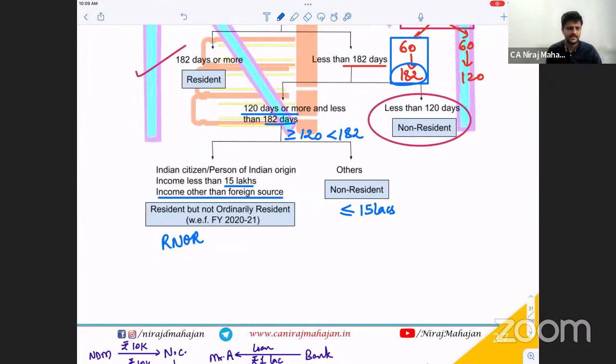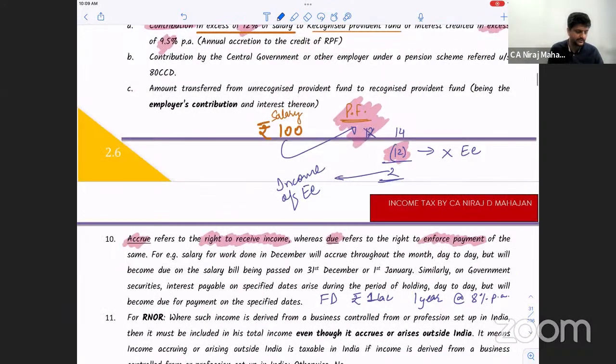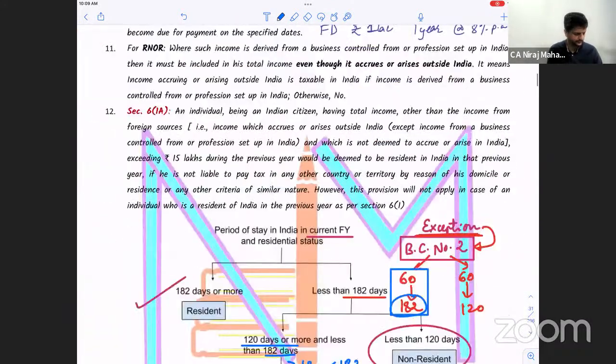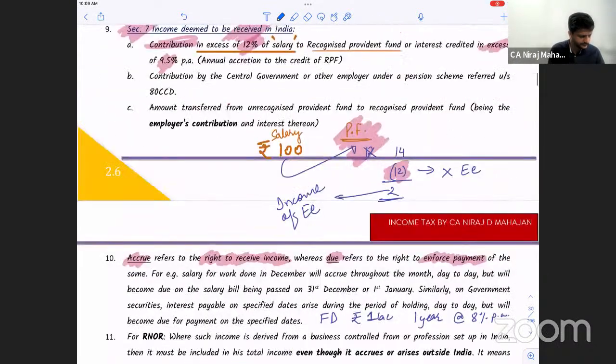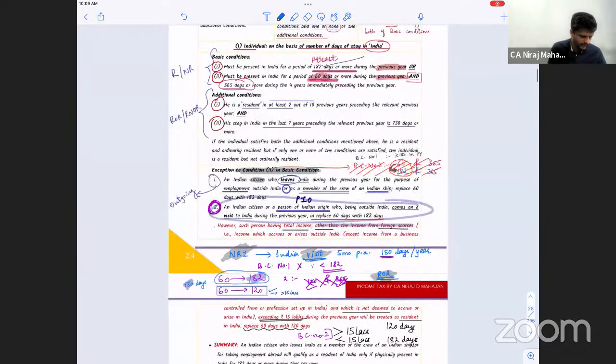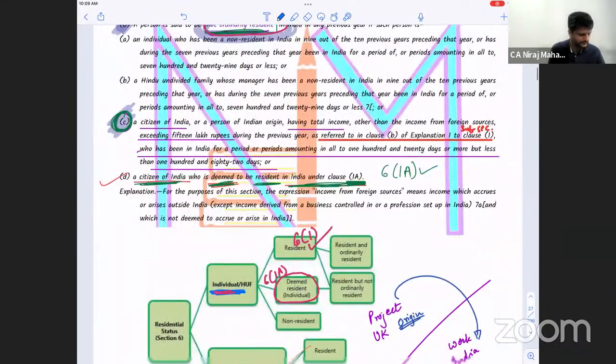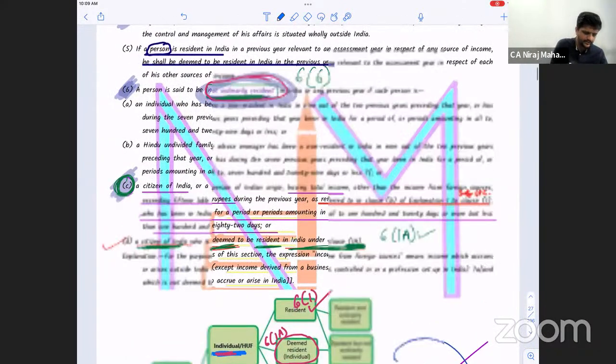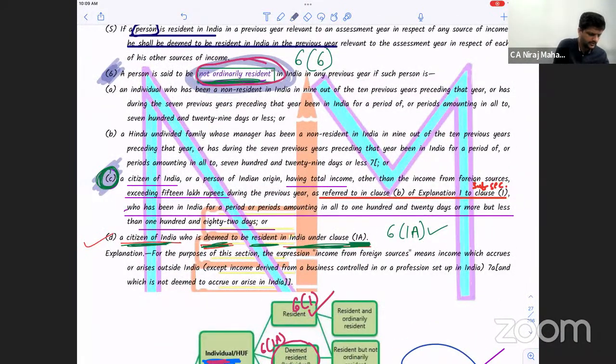RNOR, more than 15 lakhs. Check the base, check where it is. You want RNOR. Check here: citizen of India, person of Indian origin, having total income other than foreign income, meaning your Indian income, exceeding 15 lakhs.